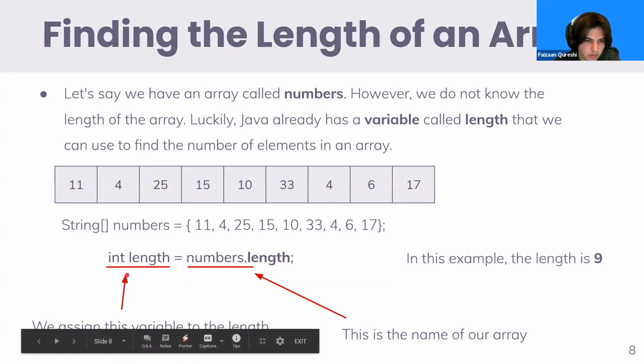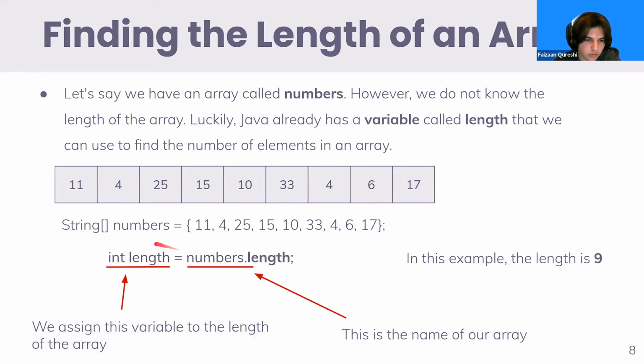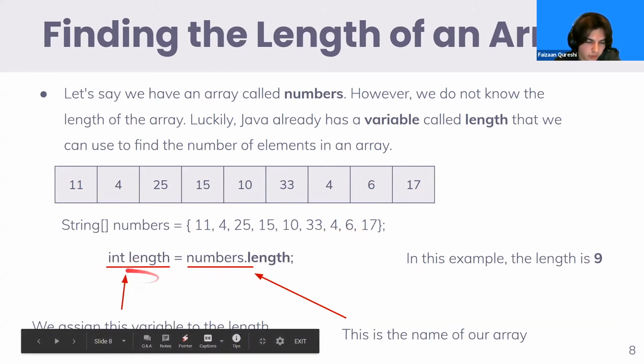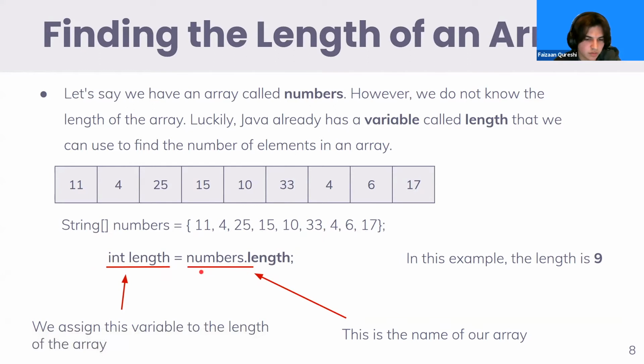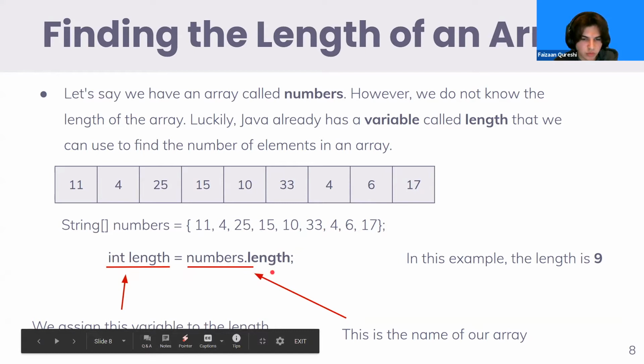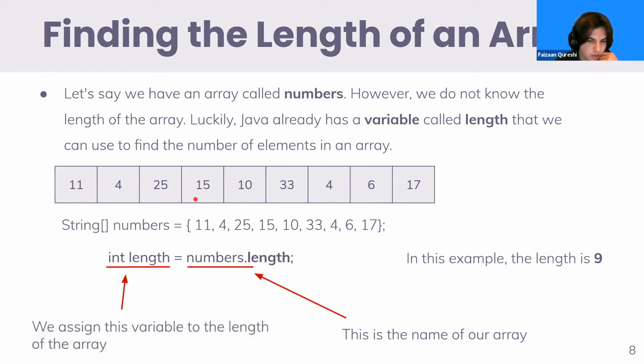So if we were to have this line in our code, we're assigning int length as a variable to the value of the length of the array numbers. So in this case, int length would be equal to 9 because this is the number of values in the array. So numbers.length is essentially just the amount of values in the array. It gives us the length of the array, but numbers is the name of our array.